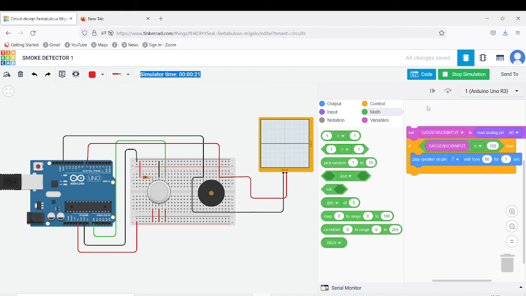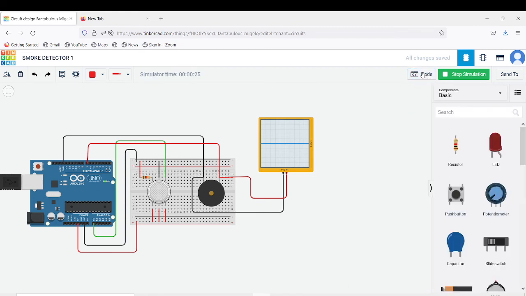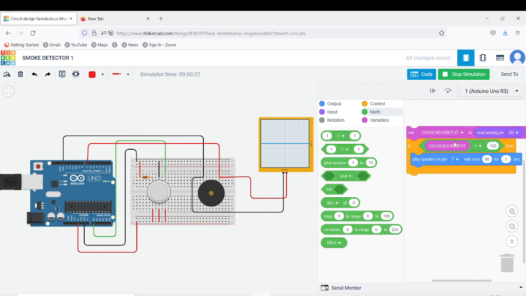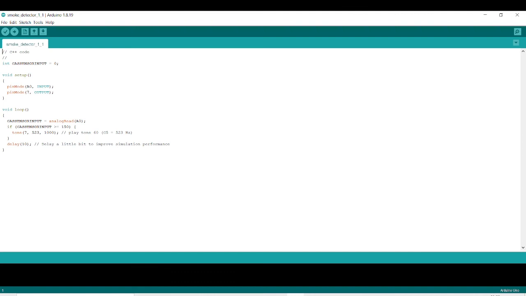So here is the text code for the same. The text code is here.